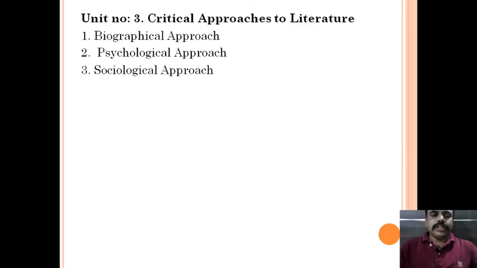The third approach is the sociological approach. As we know, literature is nothing but a mirror to society. So we cannot separate literature and society. The sociological approach also plays a very vital role in understanding literature. So these are the 3 approaches, or we can call them methods, to understand literature. We will discuss these 3 approaches in detail.